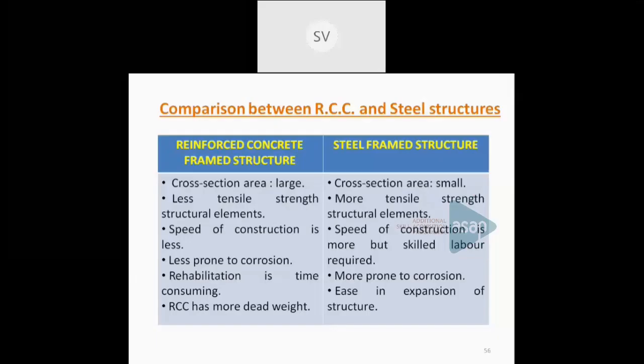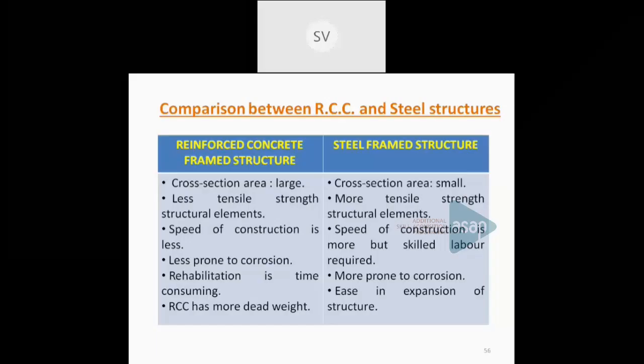But when reinforcement is provided, the corrosion effect has to be taken into account. Okay. So dead load is more in the case of a reinforced concrete structure, but it is less in the case of a steel framed structure. That is the most advantageous thing in steel framed structures. So that is about the difference between the framed structural systems in a framed building, that is, a steel or a concrete framed building.